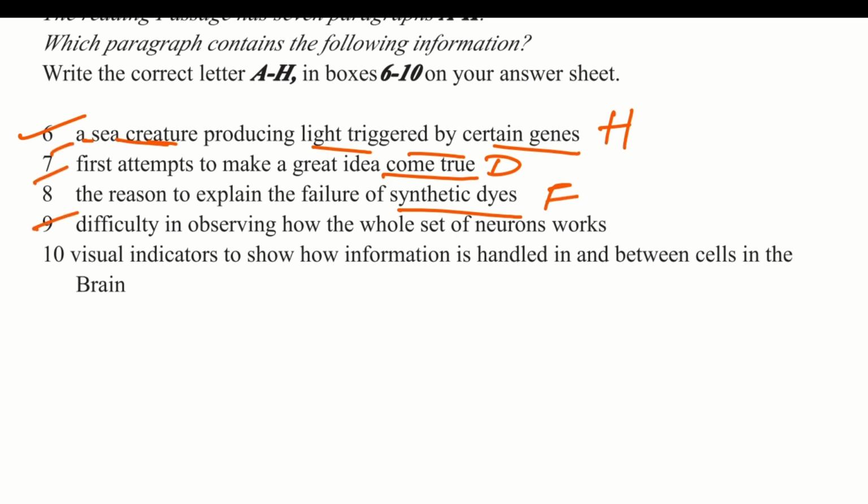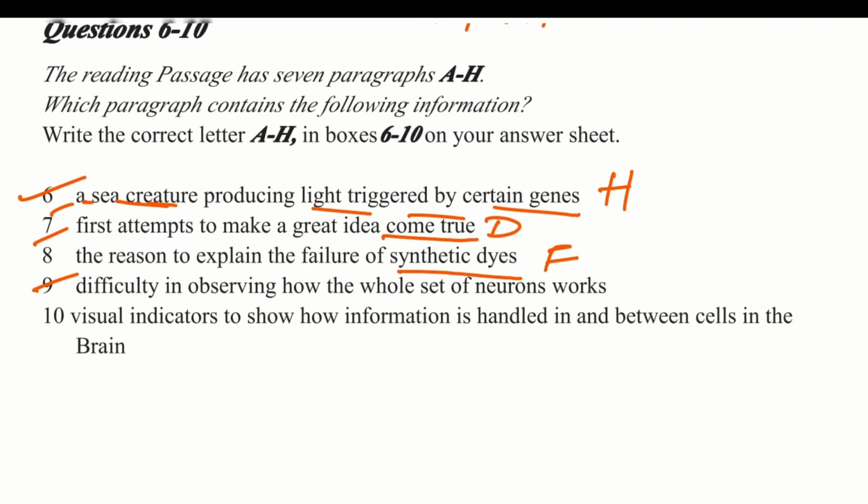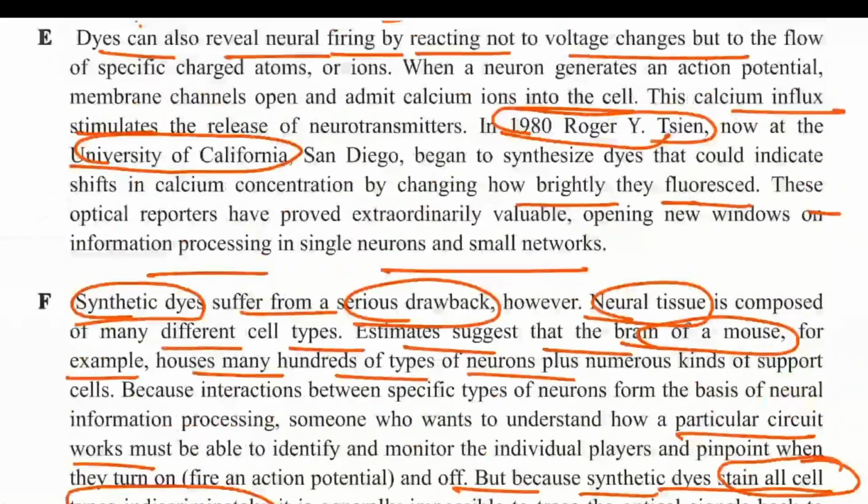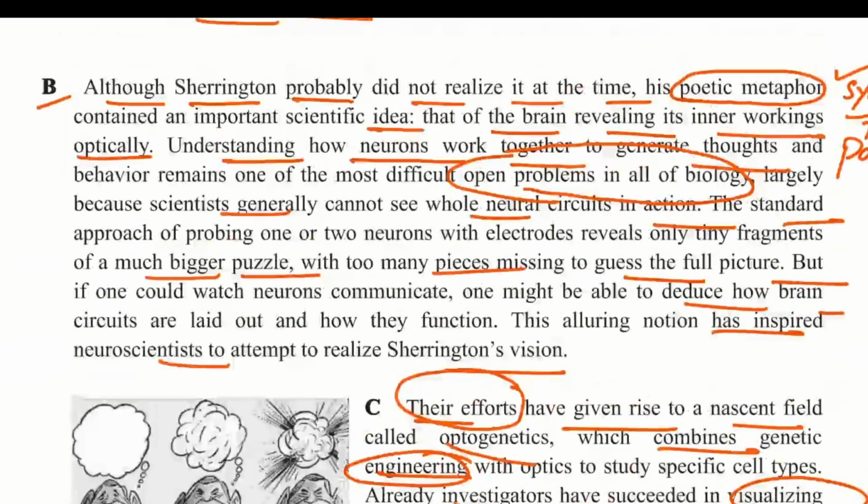Ninth question is difficulty in observing how the whole set of neurons works. The mention of this is in B paragraph. Although Sherrington probably didn't realize it at the time, the poetic metaphor contained an important scientific idea, that of the brain revealing its inner workings optically.